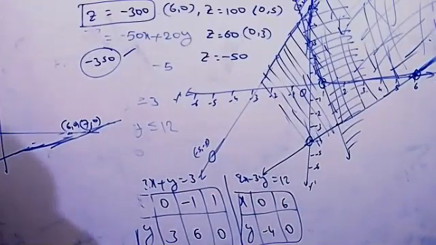Maximize z equal to minus x plus 2y, subject to the constraints x greater than or equal to 3, x plus y greater than or equal to 5, x plus 2y greater than or equal to 6, y greater than or equal to 0.